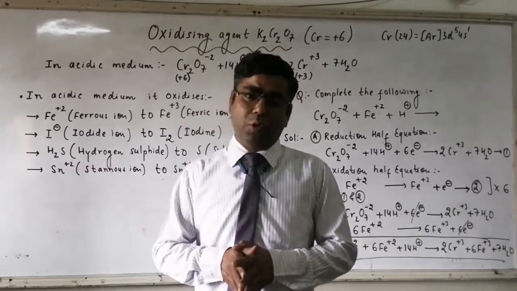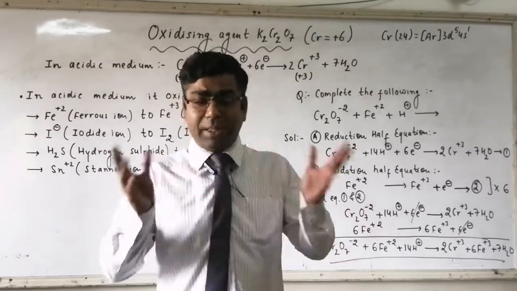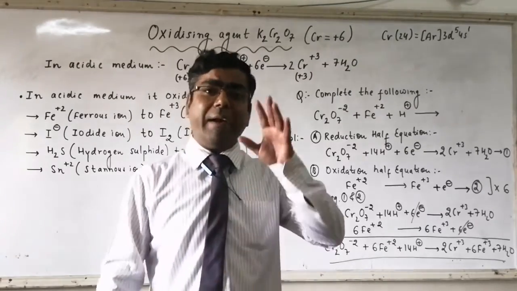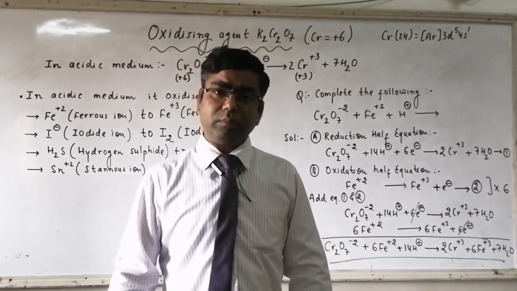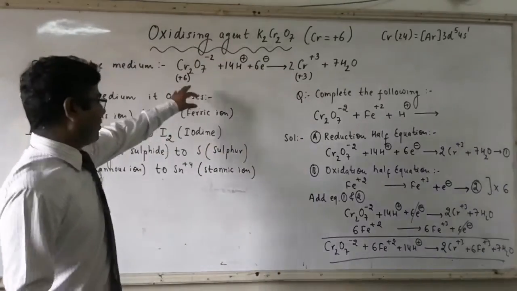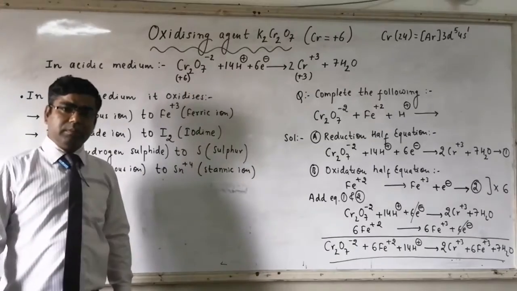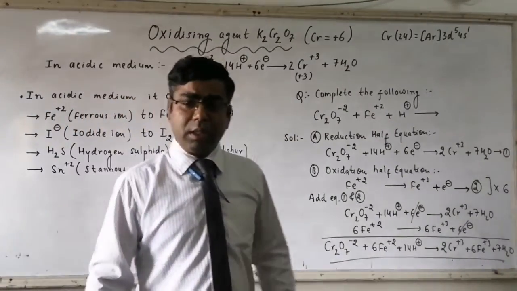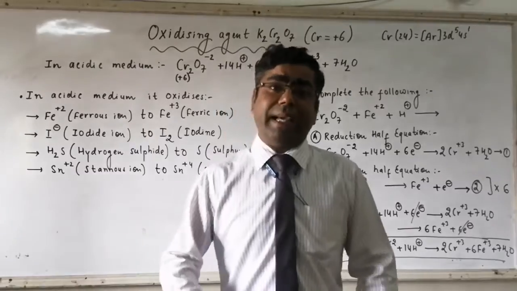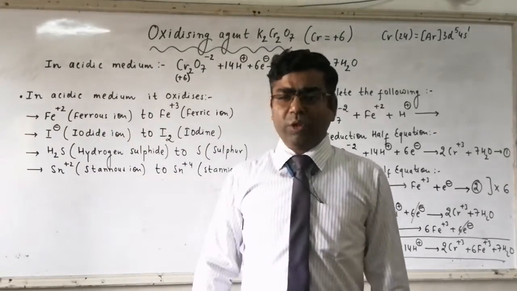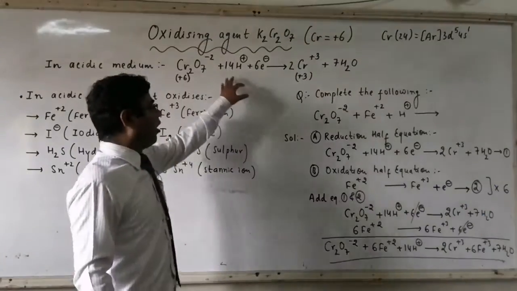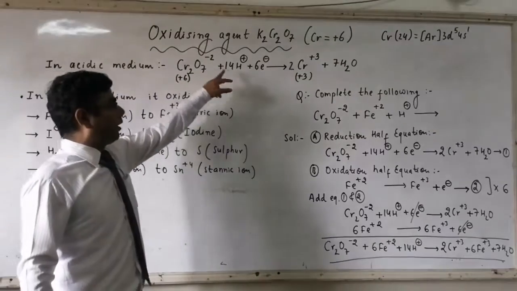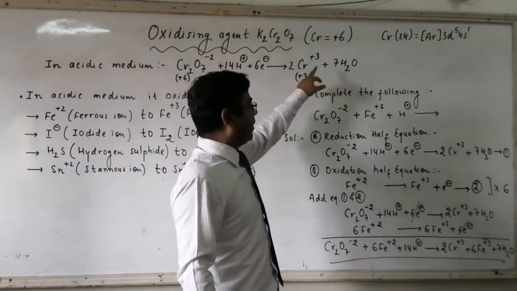Cr2O7 minus 2 in the presence of acidic medium gets converted to Cr plus 3. And potassium dichromate oxidizes Fe plus 2 ion to Fe plus 3 ion. That you have to remember. So this part is fixed. You cannot modify it. But this part can be changed. Sometimes it will be Fe plus 2, sometimes it will be Sn plus 2, it will be H2S, or it can be I minus. So this part can be changed, but this part will always be fixed. You cannot change this balancing. Every time it will be Cr2O7 minus 2 plus 14H plus plus 6 electrons gives you 2Cr plus 3 plus 7H2O.